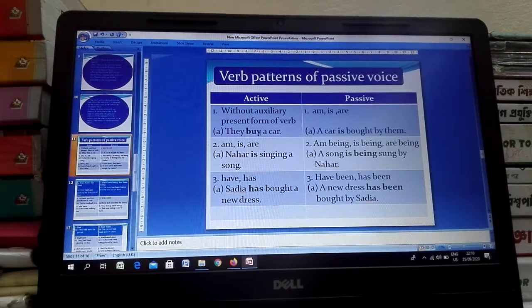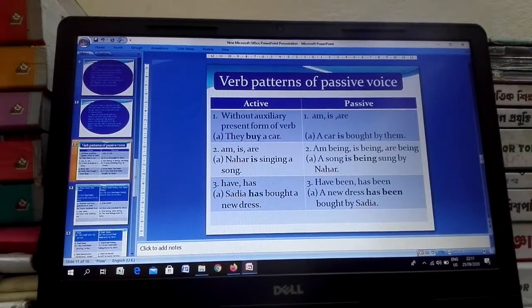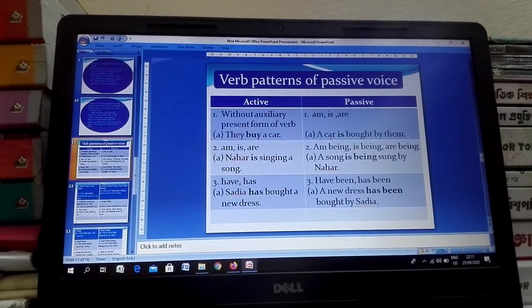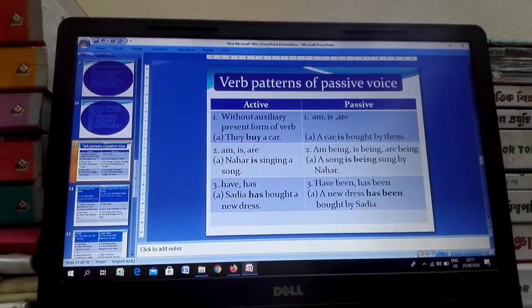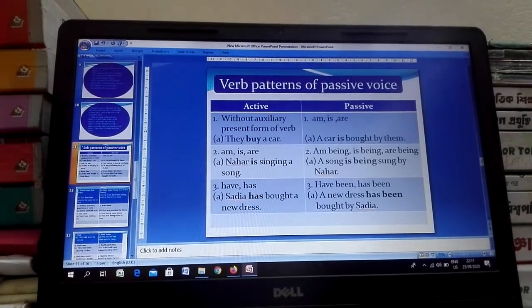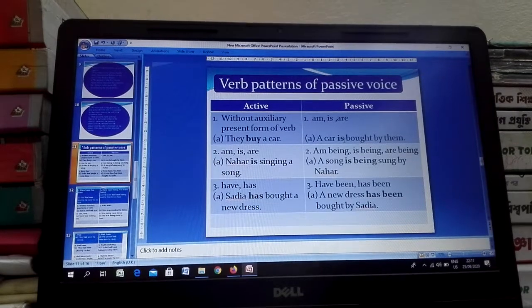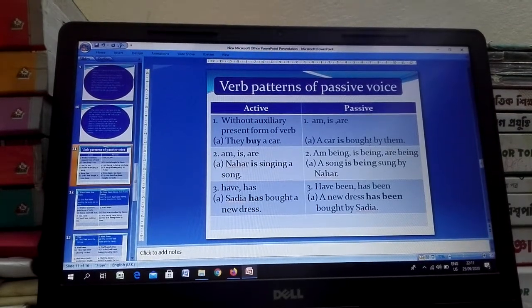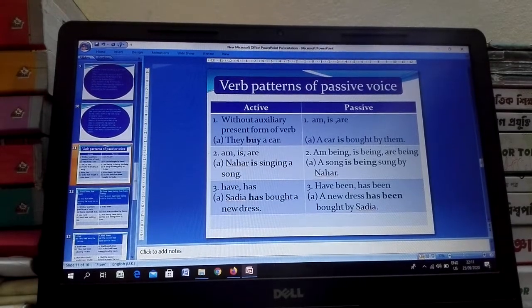Here buy is a present form of verb. According to structure, a car is the subject, is is the auxiliary verb, bought is the past participle form of buy, by is the preposition, and them is the object of they.